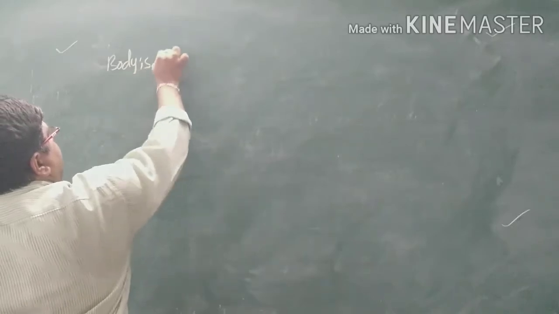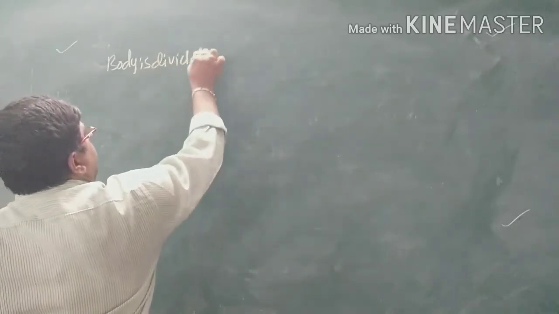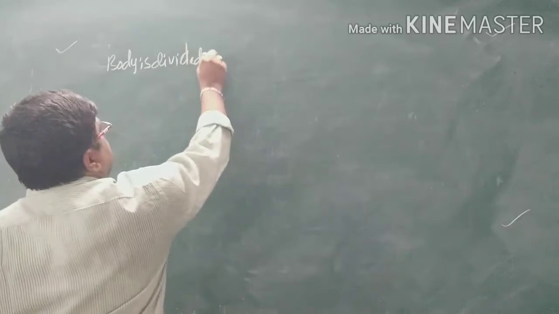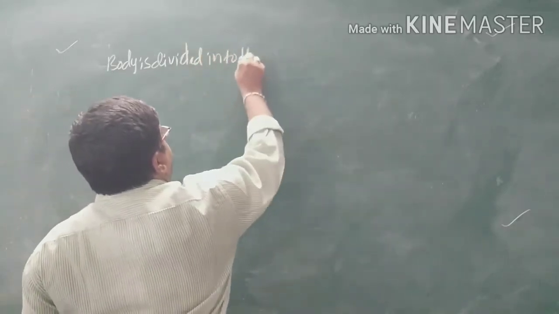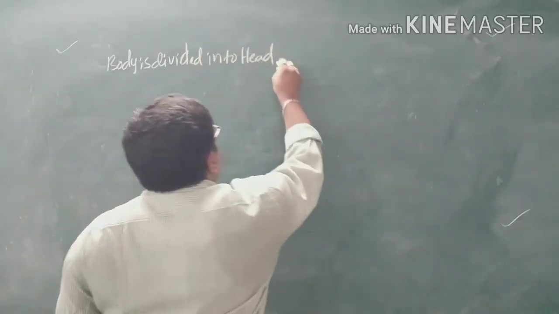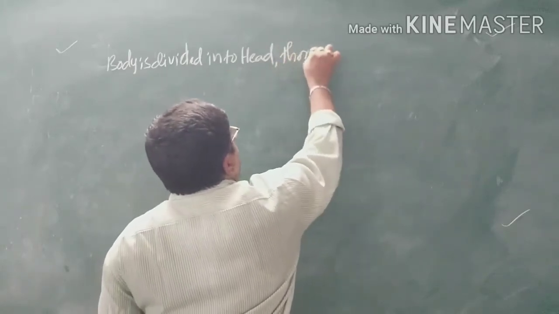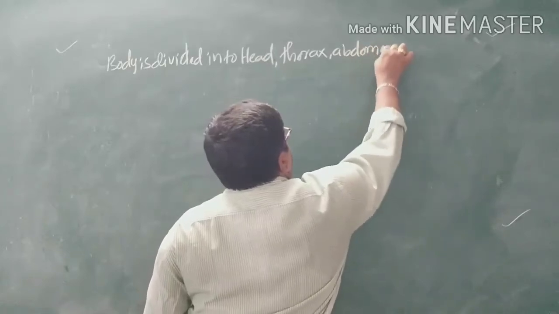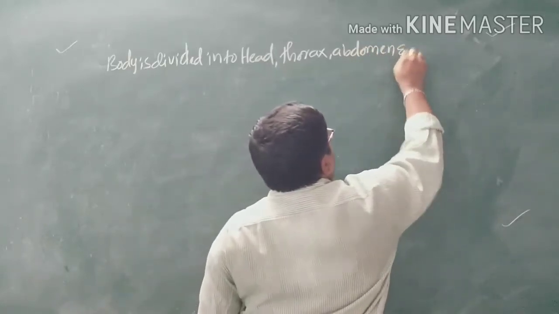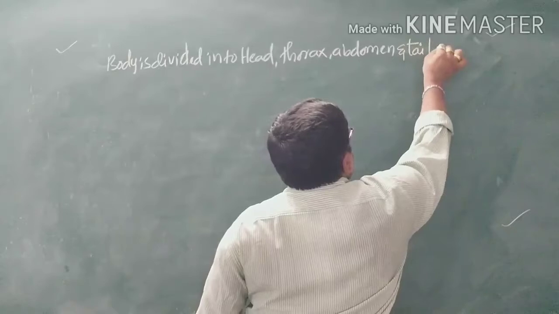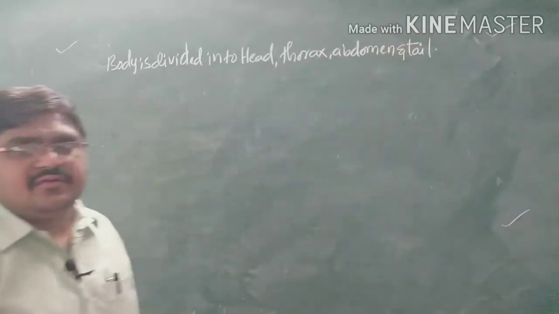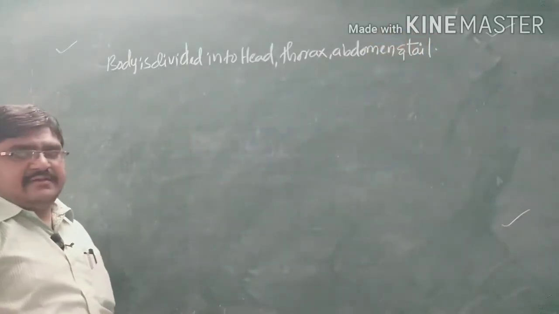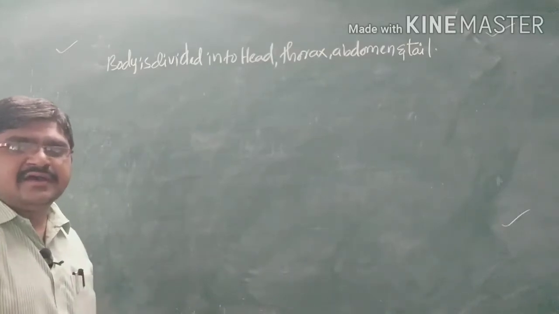The body is divided into head, thorax, abdomen and tail. So here it is divided into four regions: head, thorax, abdomen, and the tail regions.